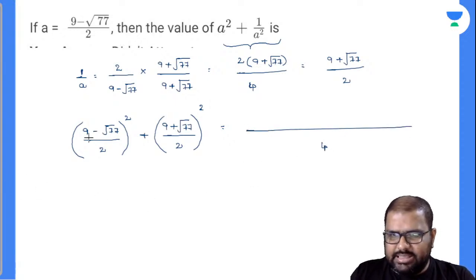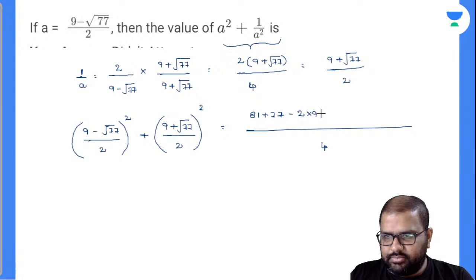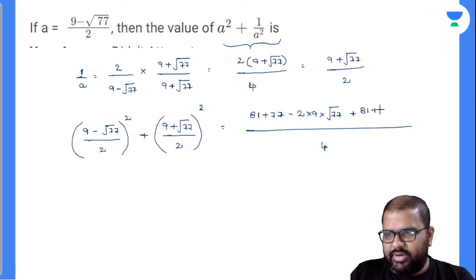So I'll write, it is in the format of A minus B whole square. 81 plus 77 minus 2 into 9 into root of 77, plus 81 plus 77 plus 2 into 9 into root of 77.